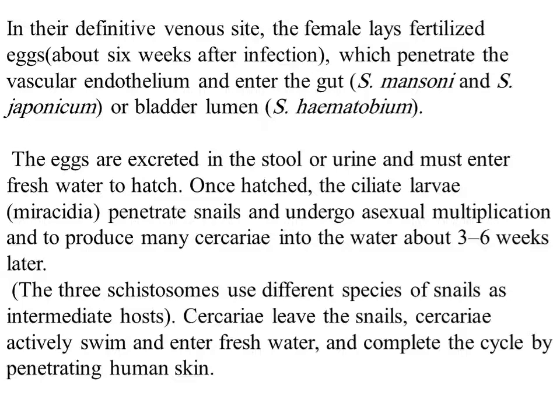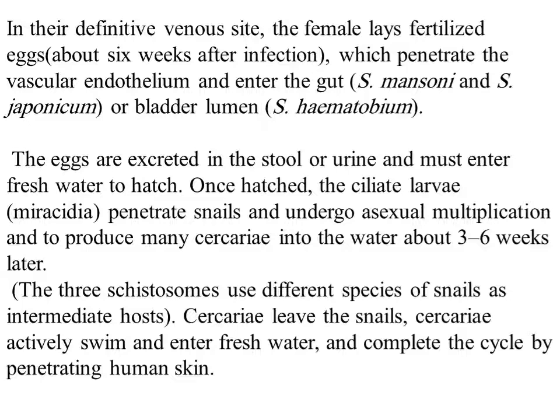Once hatched, the ciliated larva, miracidium, penetrates the snail and undergoes asexual multiplication to produce many cercariae into the water about 3 to 6 weeks later. The three species of Schistosoma use different species of snail as intermediate hosts.